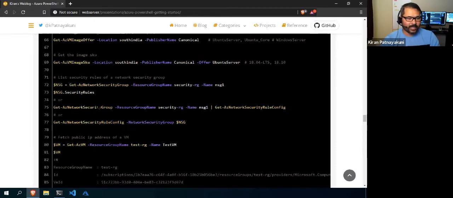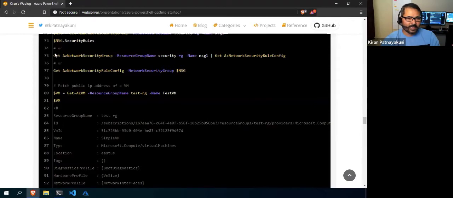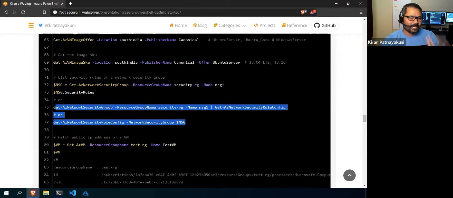Either of these ways you can do it: you can fetch it and immediately pipe it to Get-AzNetworkSecurityRuleConfig, or you can get it into a variable and give it as the parameter of Get-AzNetworkSecurityRuleConfig. Not all commandlets can be fetched directly. There is no commandlet like Get-AzNetworkSecurityGroupRules. You have to use two or three lines of code, two or three commandlets, in some cases.